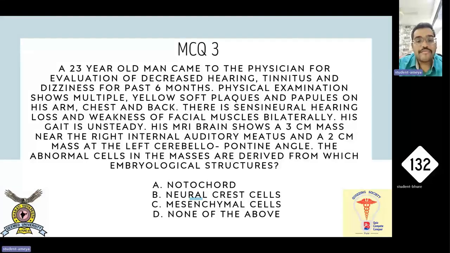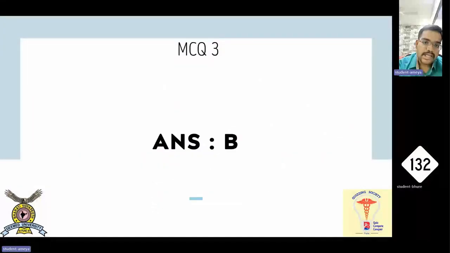Now, because it is neurofibromatosis, it is derived from neural crest cells. So the answer to this is B, neural crest cells.